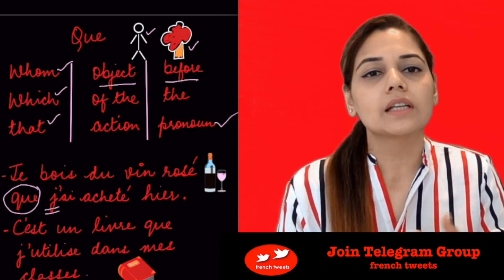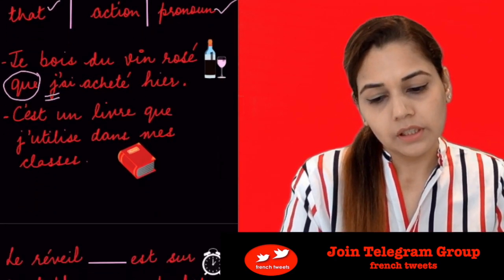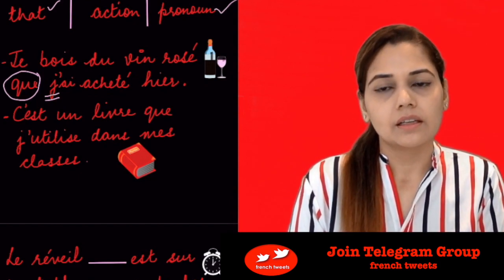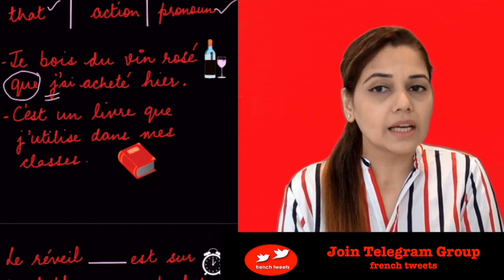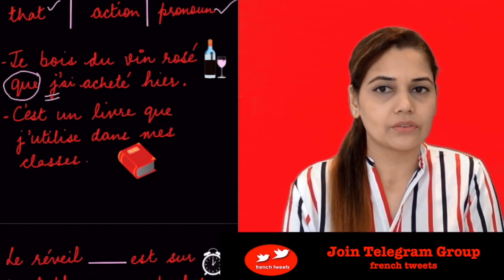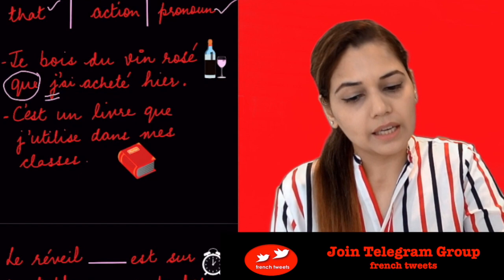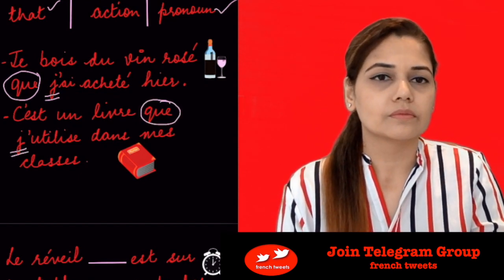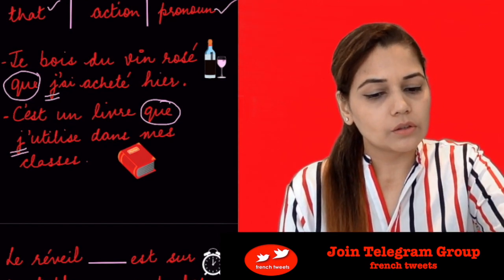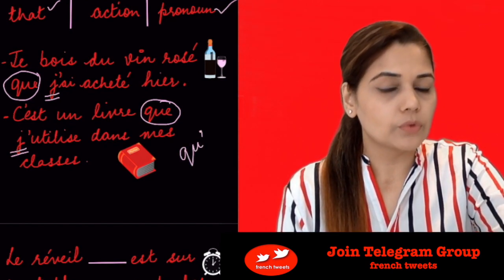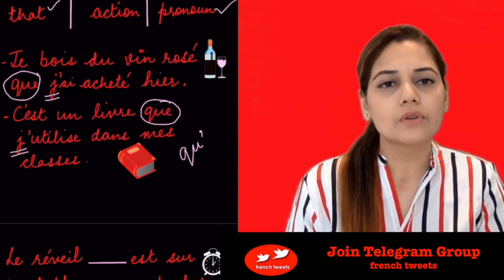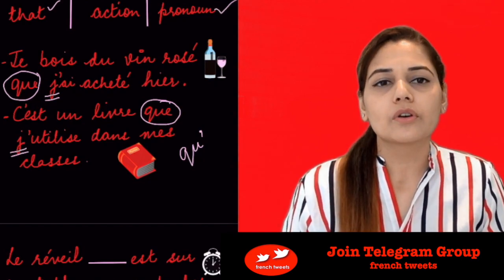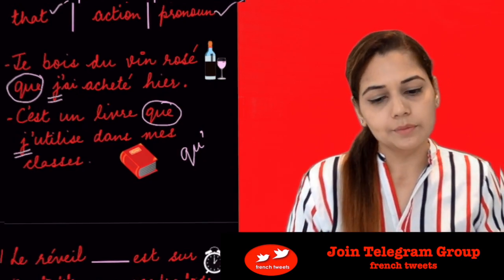Now let's have another example. C'est un livre que j'utilise dans mes classes. This is a book that I use in my classes. In here, again, que is placed before the pronoun je. Also, que contracts to qu' if placed before a word beginning with a vowel. Now let's check a few more examples with qui and que.